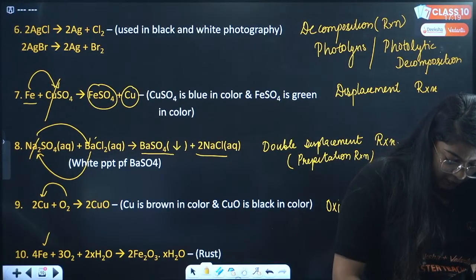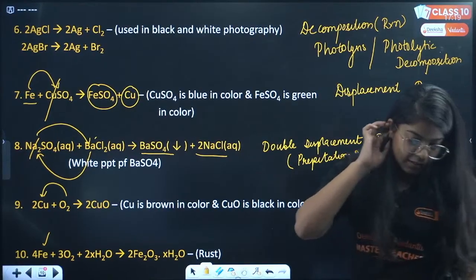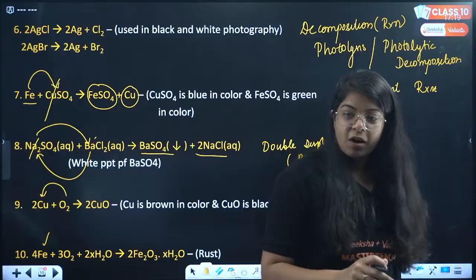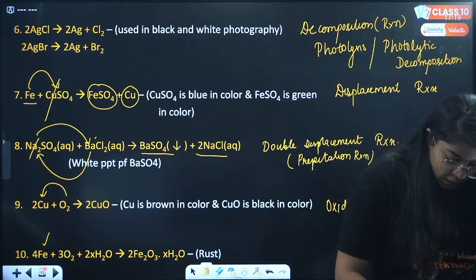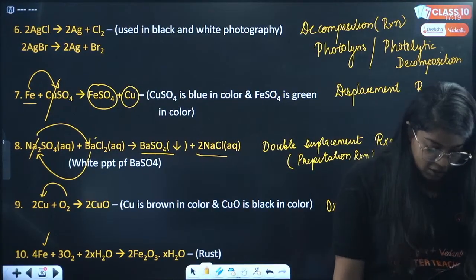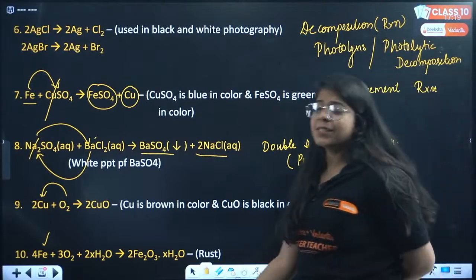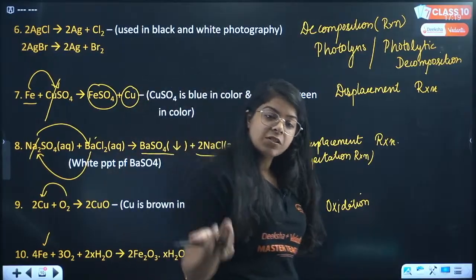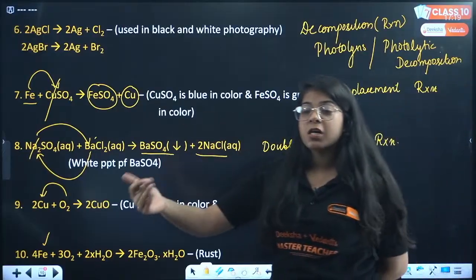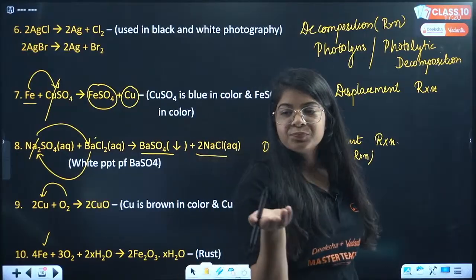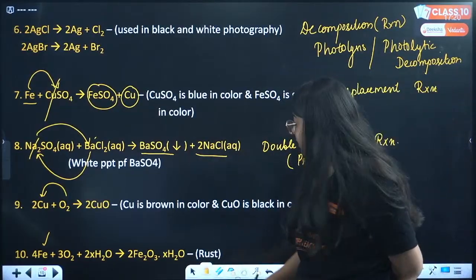Now give me the answer for the 10th reaction. What does the 10th reaction tell us? Okay, Inspire, give me the answer. First, oxidation because copper and oxygen are there. You can say that, but actually the correct answer will be: due to the addition of oxygen, we call it oxidation. Not just copper, if any other substance is there and addition of oxygen is happening, then also it will be oxidation, right? Correct. Okay, great. Sachin has said it's a redox reaction.